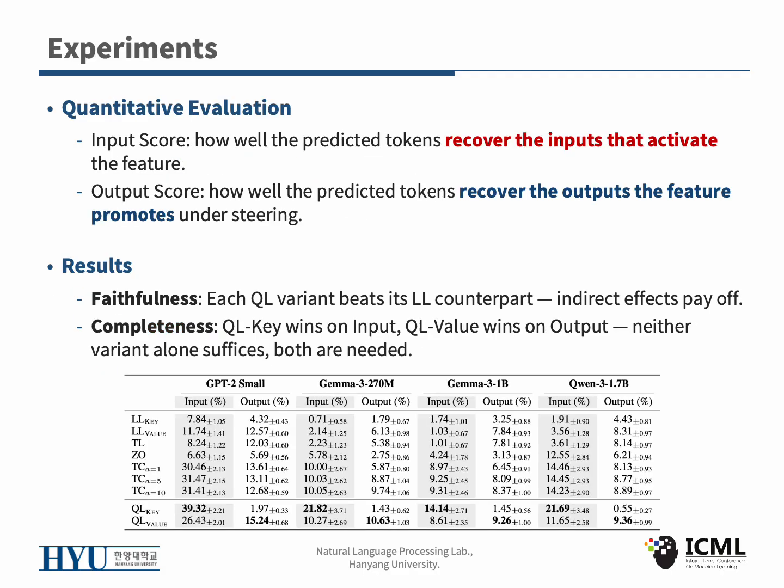Now for evaluation, we use two metrics. The input score measures how well the predicted tokens recover the inputs that actually activate the feature in real text. The output score measures how well they recover the output the feature promotes when we steer it. Across settings, two patterns hold. First, faithfulness. Each QL variant beats its Logit Lens counterpart on the matching side, so indirect effects really do pay off. And for completeness, QL key wins on input and QL value wins on output, and neither variant alone is enough.